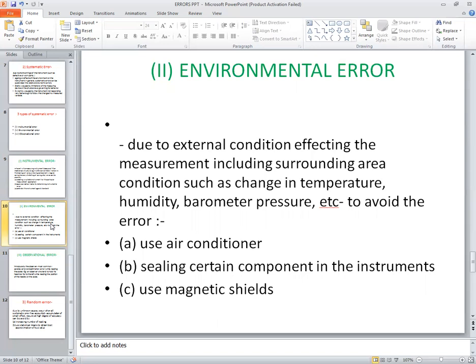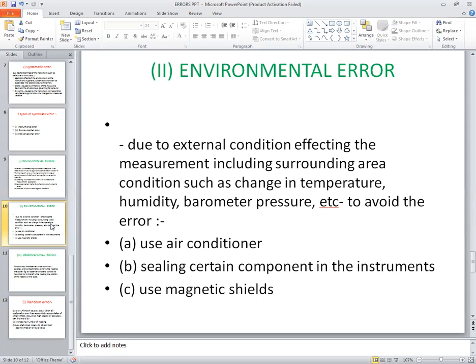So due to the external conditions affecting the measurement, including surrounding conditions such as a change in temperature, humidity, barometric pressure, there will be errors in the instrument or the system, and it occurs due to the environment. Therefore these errors are called environmental errors.